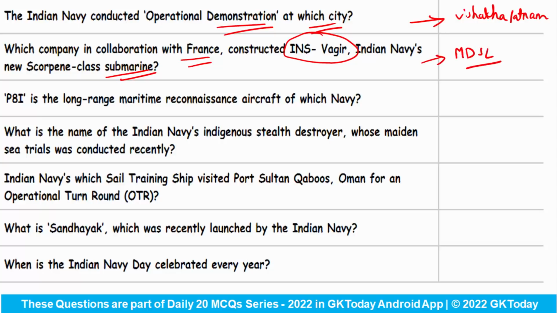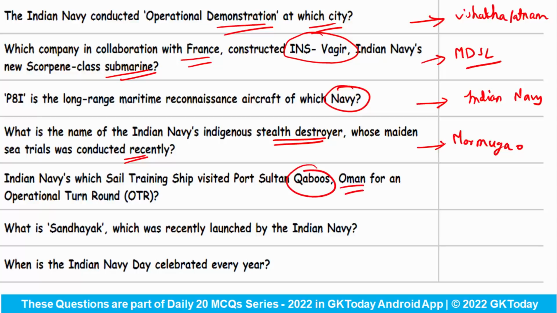The P-8I is the long-range maritime reconnaissance aircraft of which navy? Very obvious answer. It is Indian Navy. Now, what is the name of the Indian Navy's indigenous stealth destroyer whose maiden sea trials was conducted recently? It is Mormugaon. Now, Indian Navy's which sail training ship visited Port Sultan Qaboos, Oman for an operational turnaround?